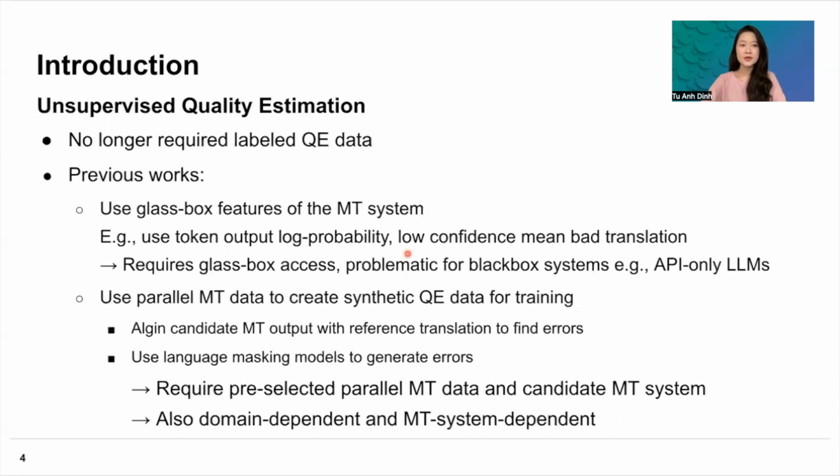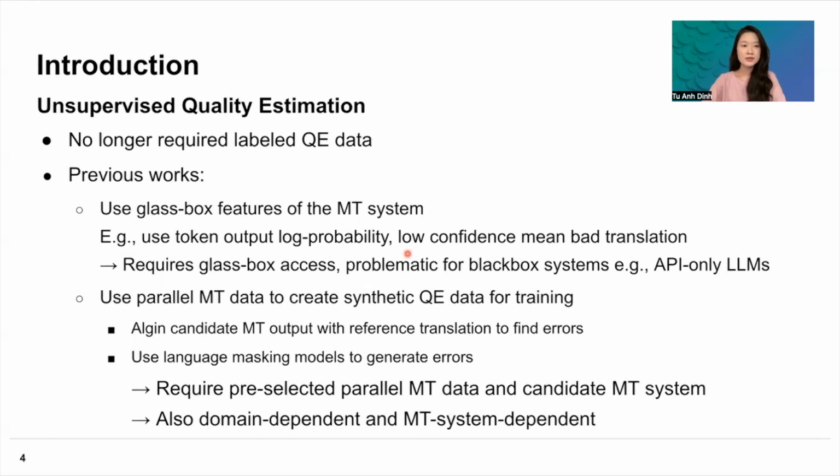Therefore, people have been looking into unsupervised quality estimation, where labeled quality estimation data are no longer required. In previous work, one way of doing it is to use glass box features of the machine translation system itself. So for example, people can use token output log probability, and then the one with low confidence would more likely be a bad translation. The problem with this is that they require glass box access to the machine translation system, which is not always available. And as you can see in some modern day large language models, they only provide the API rather than internal access to the model itself.